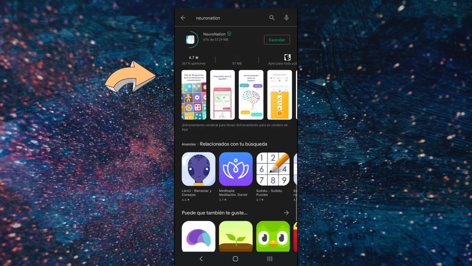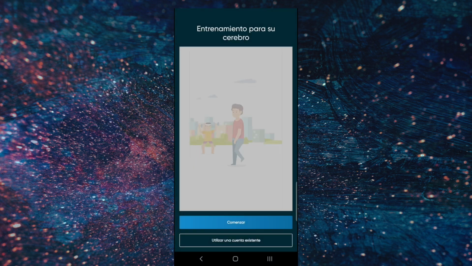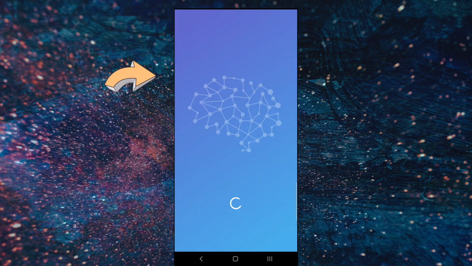To download the NeuroNation app, enter the Google app store and download the app. It'll welcome you with a message. Click on Start, follow the tutorial. The app will give you a first tutorial.